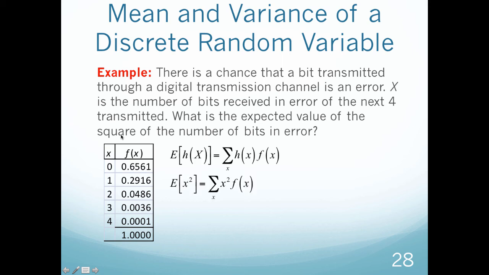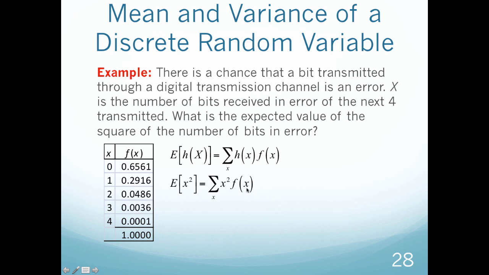So if you remember this formula we had on the previous slide, I have E of h of x, right? So I'm going to evaluate my function at something new. So in our case, we're going to be evaluating the function at x squared. So what is the expected value of the square of the number? This is like way back in algebra when we evaluate our function at something. I'm going to now evaluate it at x squared. So that is going to be equal to the summation of x squared times f of x.